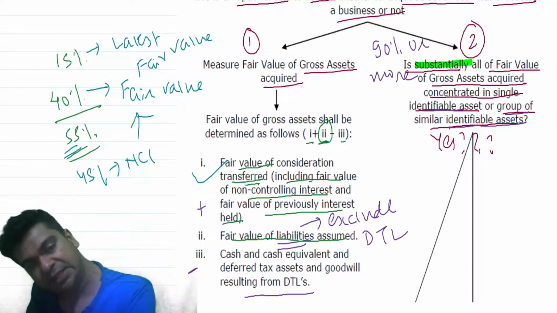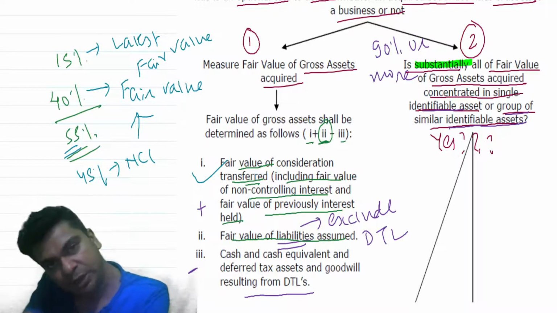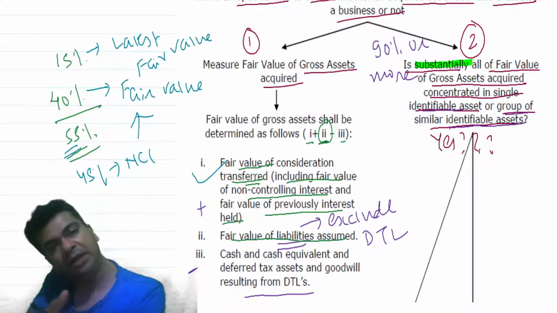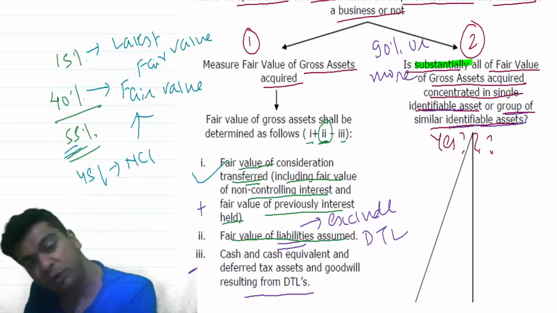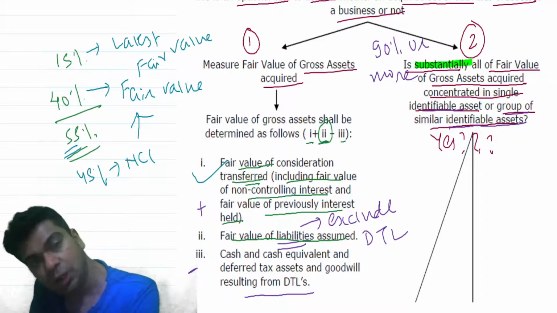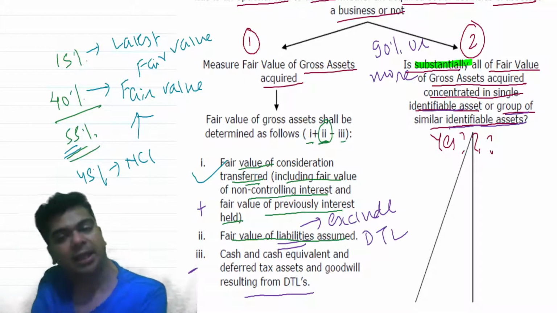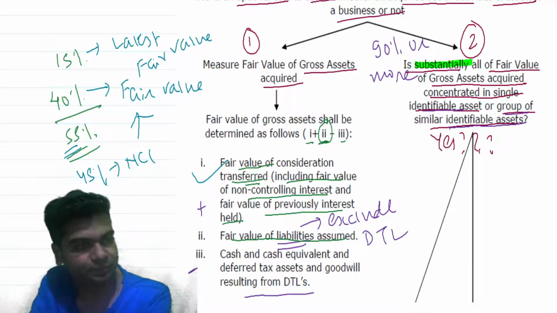So one can say that this is a group of similar identifiable assets. Either you are acquiring only one single factory shed, which will turn out to be a single identifiable asset, or you may be acquiring a number of factory sheds at different locations. I can say it is a group of similar identifiable assets.